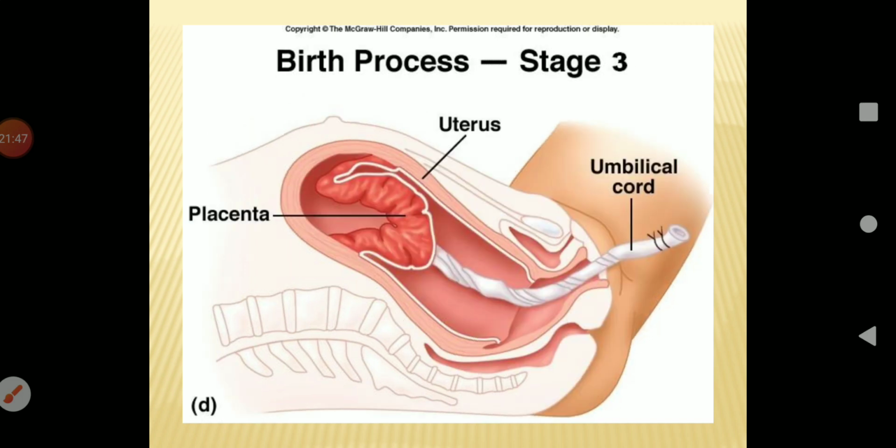And this is the third stage, also known as the placental stage. It lasts for about 10 to 45 minutes after the infant's birth. Now the placenta, umbilical cord and the fetal membranes are expelled by a series of uterine contractions. These structures are referred to as the afterbirth. Further contractions of the uterus close the cervix and prevent excessive bleeding. Sometimes the fetus fails to come out and a surgical procedure called caesarean section is needed. The baby is removed through a cut given in the mother's abdomen. So this is known as parturition.